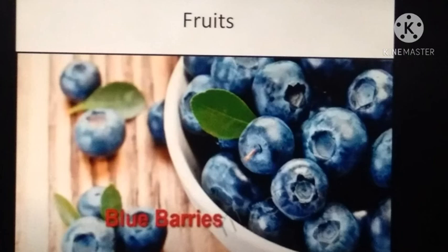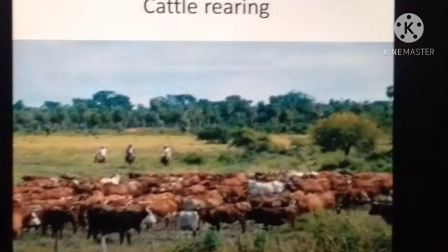The next one is cattle rearing. Cattle rearing is carried on a commercial scale in the drier parts of the prairies in the southwestern part of United States. Vast herds of cattle and sheep are kept on large ranges. Richer pastures are used for cattle and poorer sparse pastures are used for sheep. North America is the largest producer of meat, about 1/4 of the world production.